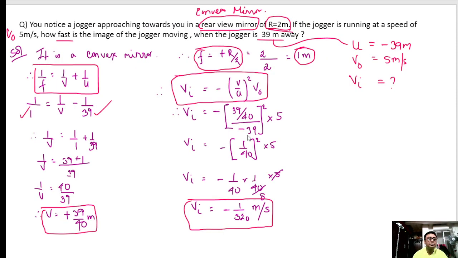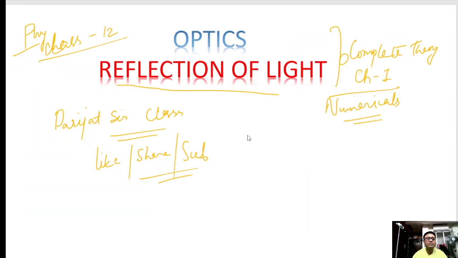So friends, this was the first part of the reflection, and since we have discussed most things already in the previous classes, as you already know that reflection is a chapter which you have already done, I am covering only the portions which you require for your exams, because maximum questions will come from the second part of the optics.